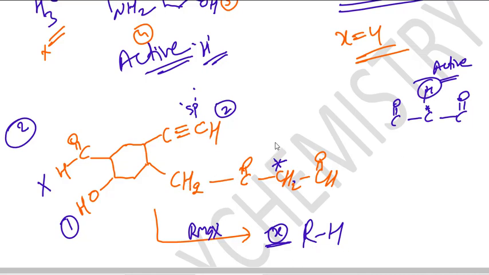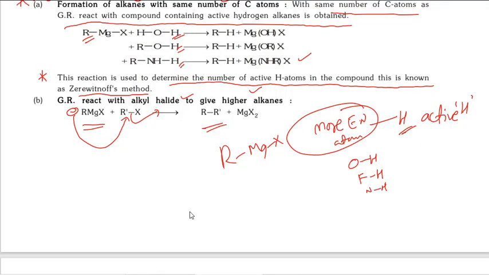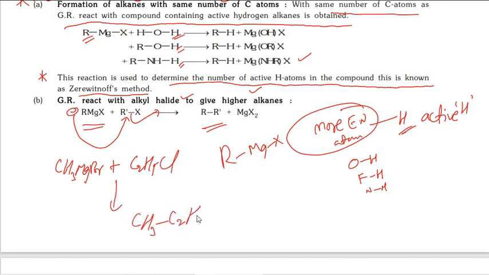So in total how many are there? 3. This aldehyde hydrogen is not considered as acidic hydrogen. So total X equals 3. This is the active hydrogen condition. Next, one advantage is that you can prepare odd number hydrocarbons also. Suppose I take methyl magnesium bromide and react it with ethyl chloride, then I will easily get propane. So whatever you require, odd number chain or even number chain, you can prepare.